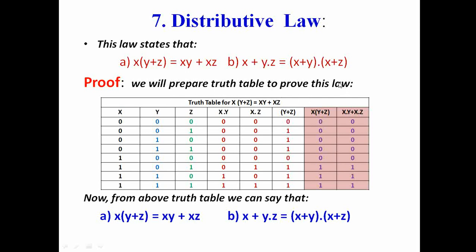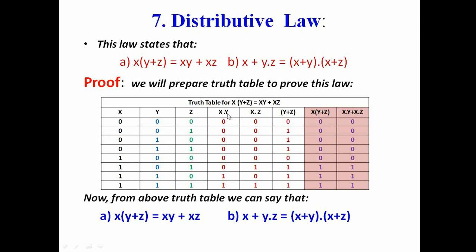Now this is the truth table to prove the first part of this law. And since this is a 3 variable expression, we will have 8 combinations, 2 to the power 3, that means 8 combinations of x, y, z inputs. So you know how to prepare this table.